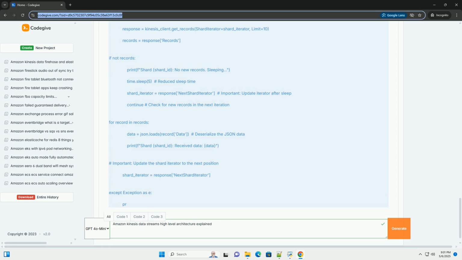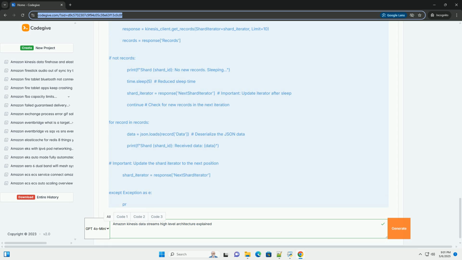2. Kinesis data stream: a logically named collection of shards. Data records are persistently stored for a configurable period, default 24 hours, maximum 7 days. It provides ordering of data records within each shard. 3.